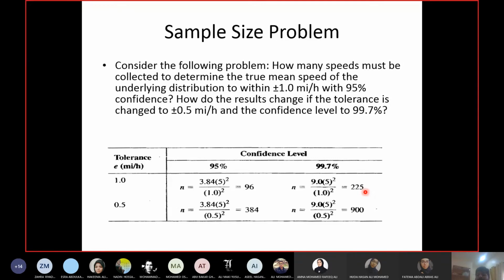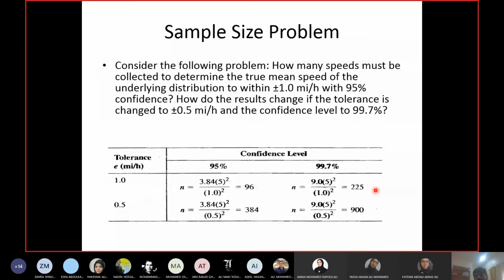But what if I require 250 samples? I collected 225 and I require 250 samples. So how many do you require more? 25. So you go to the field and collect the remaining 25 samples. So this is how it is done.